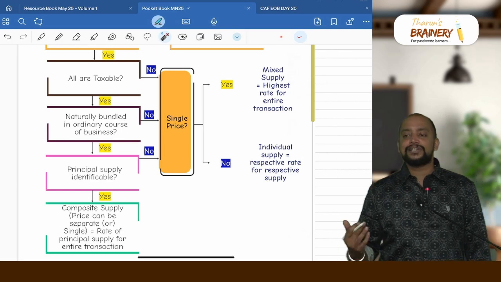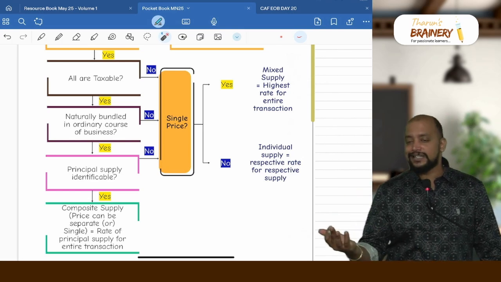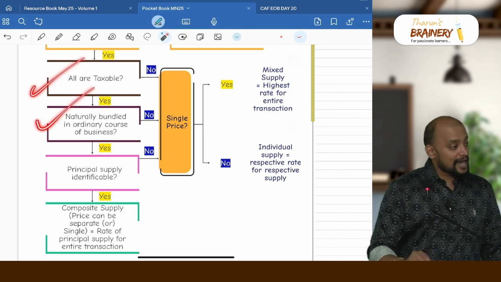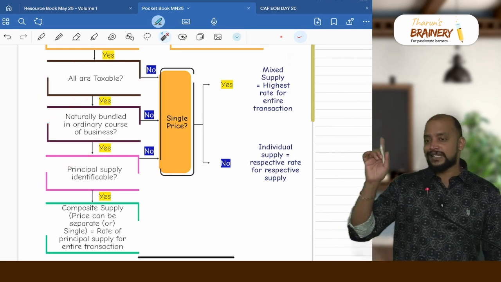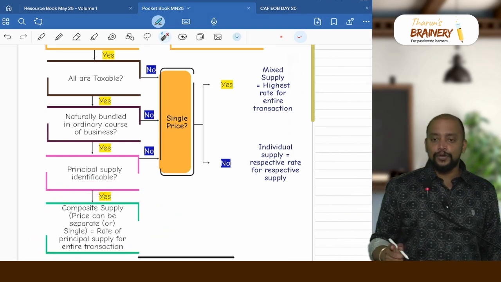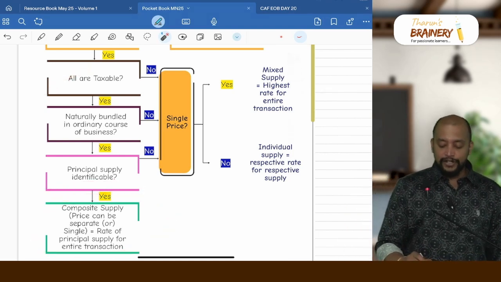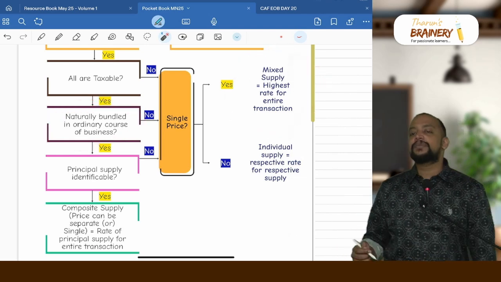So AC and installation, so AC is 12%, installation is 18%, all are taxable. Naturally bundled means one cannot be supplied without the other. Principal supply AC identifiable, so it is a composite supply. Suppose if there is popcorn and coke, both are taxable, but not naturally bundled in the ordinary course of business, and it is for a single price, therefore it will come under mixed supply.